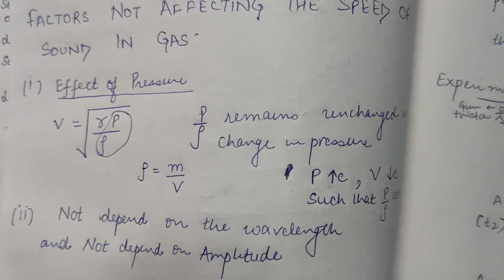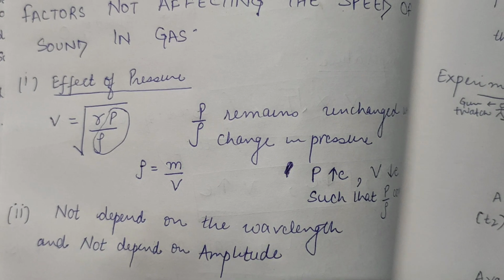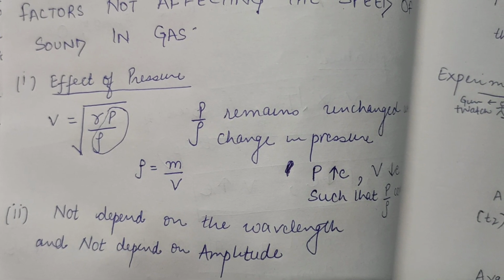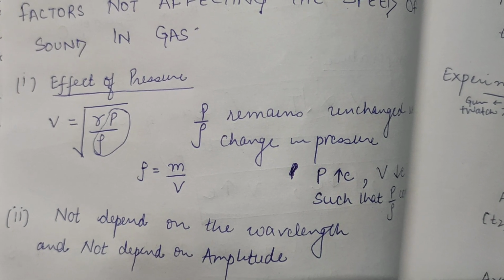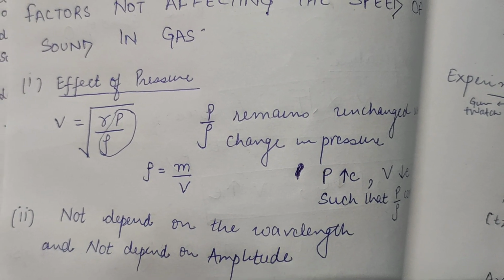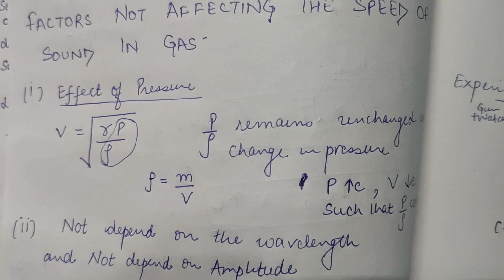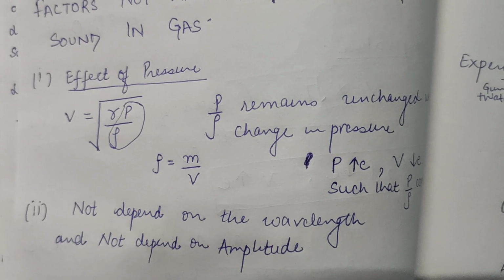The last one we have is effect of pressure. We know this relation: V is equal to under the root gamma P upon rho. Sorry, I think I said rho at that time when we were talking about Cp and Cv. Bacha, this is gamma. Gamma P upon rho.